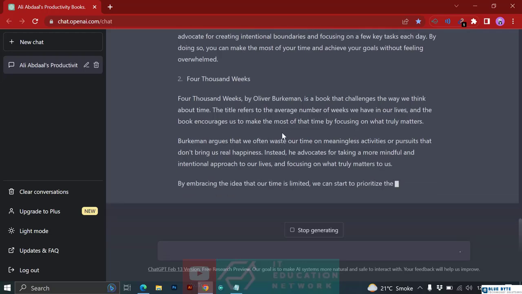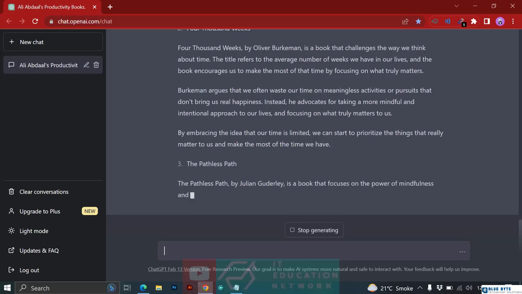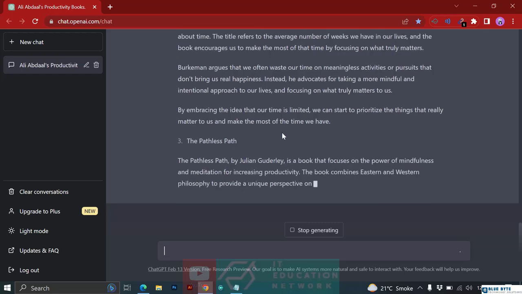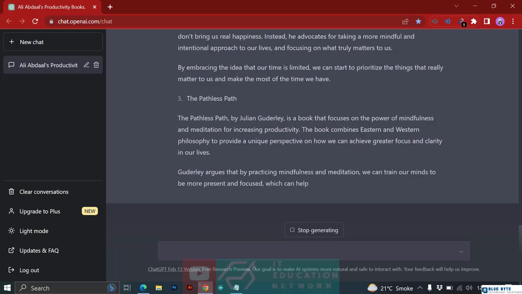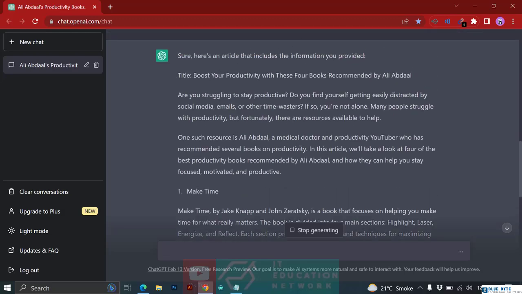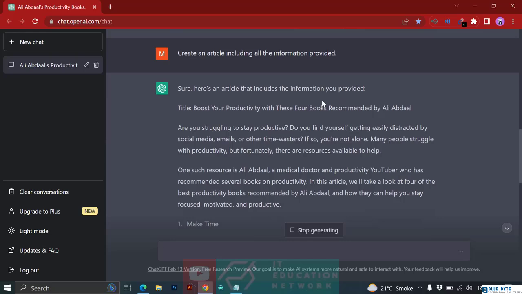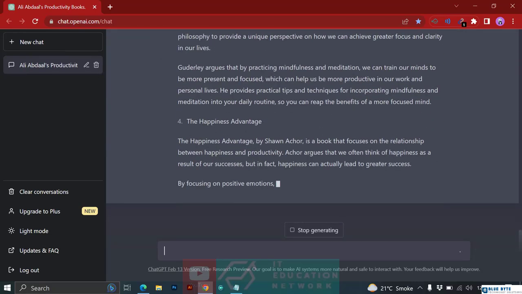Let's wait a bit. Let's wait until ChatGPT completes it. That's the 3rd paragraph over there, and that's the 3rd heading over there with of course 2 paragraphs on the Pathless Path book. So here ChatGPT has not yet added my personal information. Let's see if ChatGPT adds it in the end.